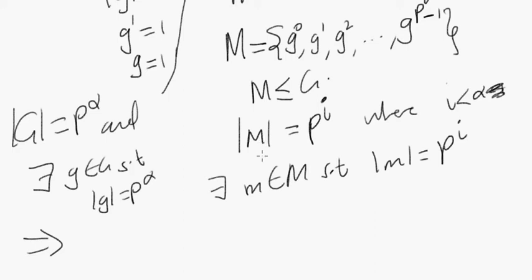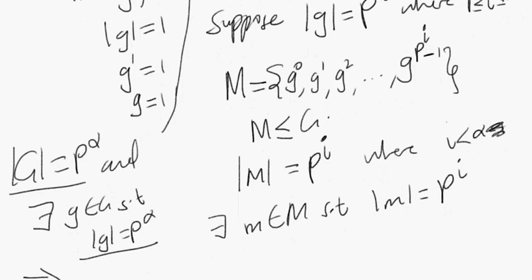The question is, before we found that if we have a group of order p to the alpha, and we have an element of order p to the alpha, this guarantees us some subgroup of order p in the group. Well, we've gotten the group G, and we've taken a subgroup of it, a subgroup of order p to the I, where p to the I is strictly less than p to the alpha. And so what we said was, M is definitely a subgroup of G, but in particular, if M is a subgroup, isn't M a group as well?